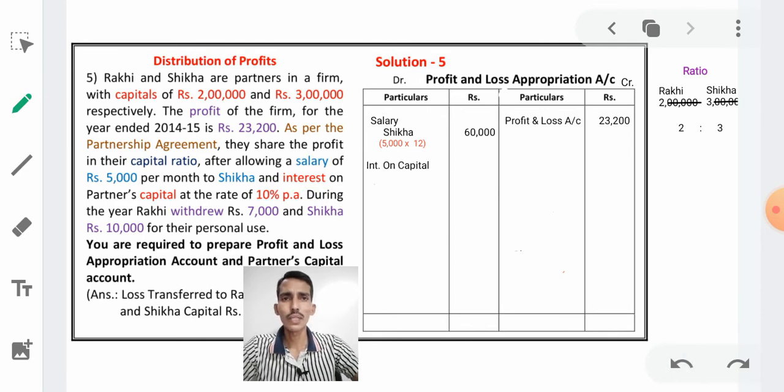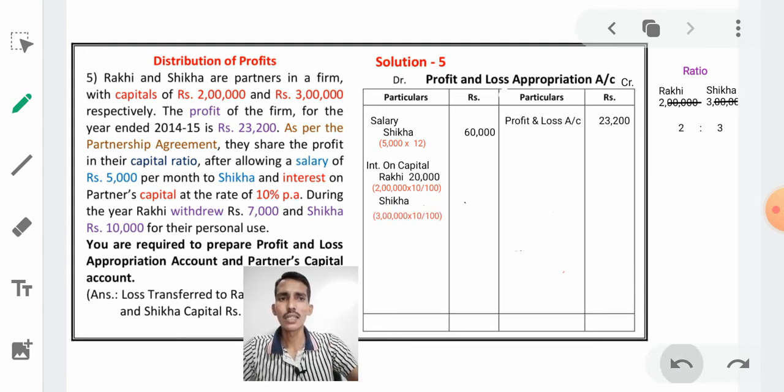First we will give interest on capital to Rakhi. Rakhi's capital is 2 lakhs. 2 lakh into 10 divided by 100. How much? 20,000. And next Shikha. Shikha's total capital is 3 lakh. 3 lakh into 10 divided by 100 is 30,000. Now make both total, it becomes 50,000.